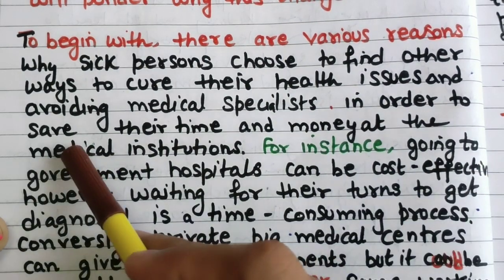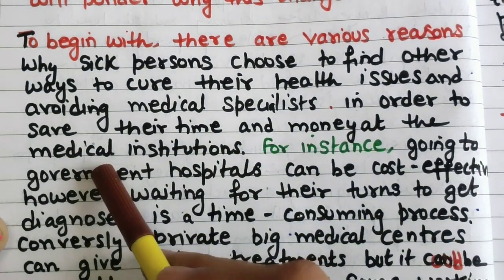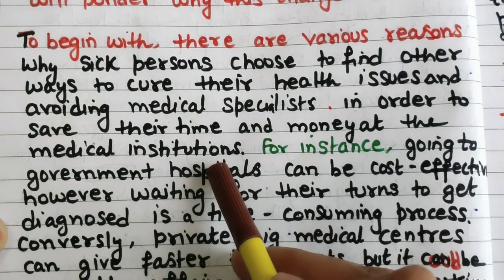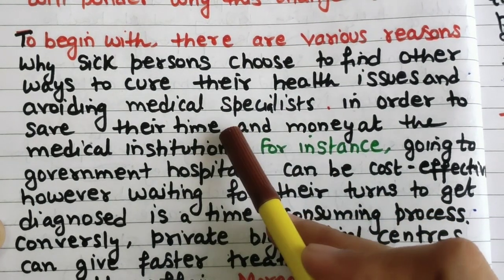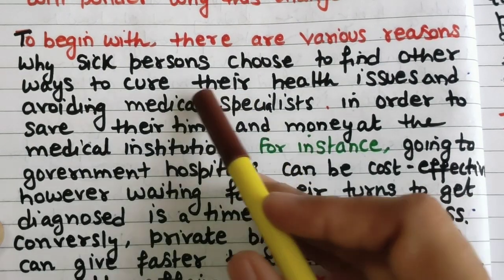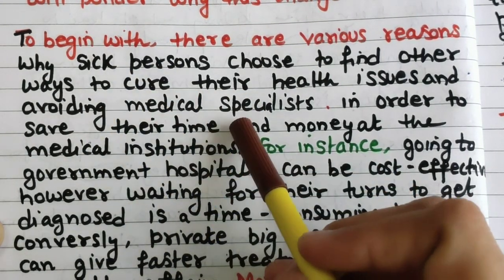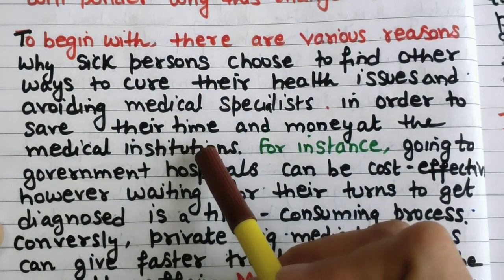These two are the main reasons why they are avoiding these specialists. So in one sentence only, I have given the meaning and the topic sentence also.